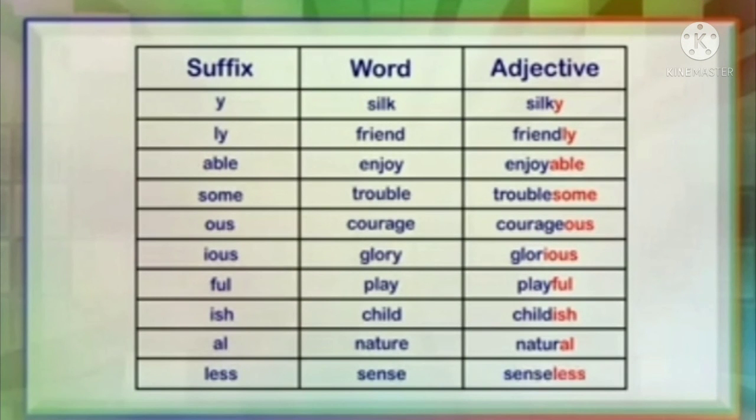In this table we can see suffix, word and adjective. To the word silk we add y, and we get the adjective silky. To the word friend we add ly, and we get the adjective friendly. To the word enjoy we add able, and we get enjoyable. You can see how all these words are formed into adjectives by adding these suffixes.